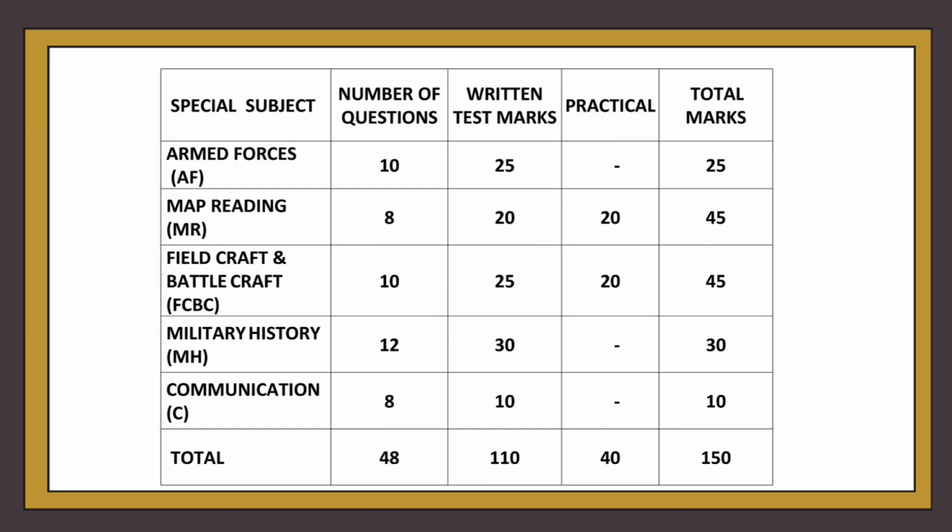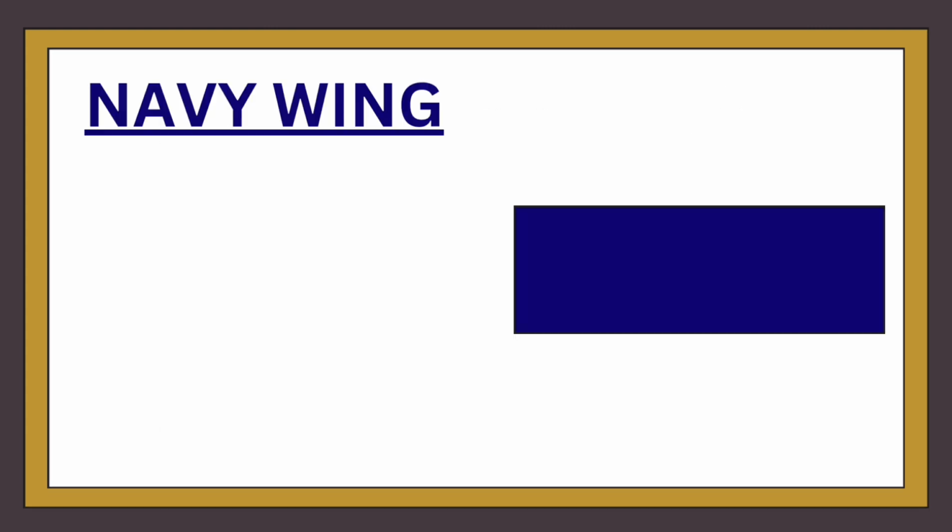Fieldcraft and battlecraft will have 10 questions of 25 marks, and the practical will be of 20 marks. Military history will have 12 questions of 30 marks, and communication will have 8 questions of 10 marks. It means your paper will have 48 questions, and the written marks comprise 110 marks, and the practical will be of 40 marks. So your total part 4 will be of 150 marks, and it is mandatory to secure a pass in this.